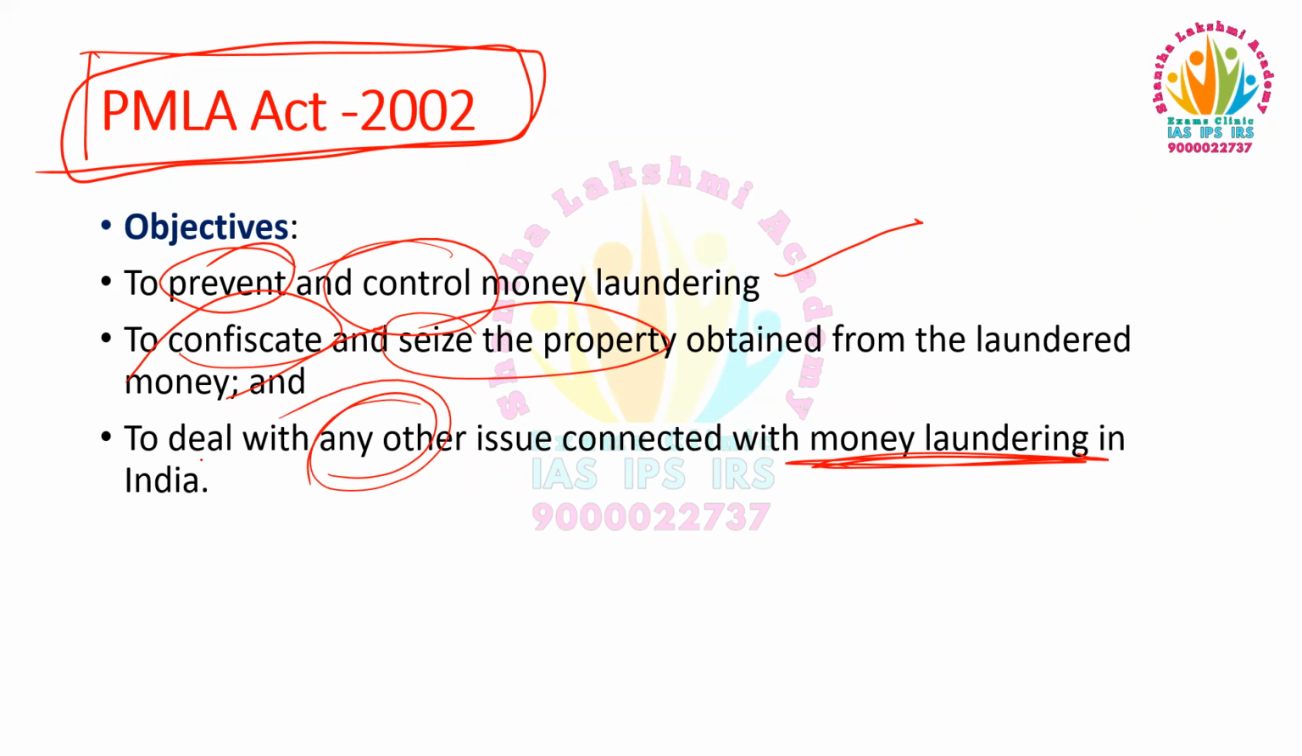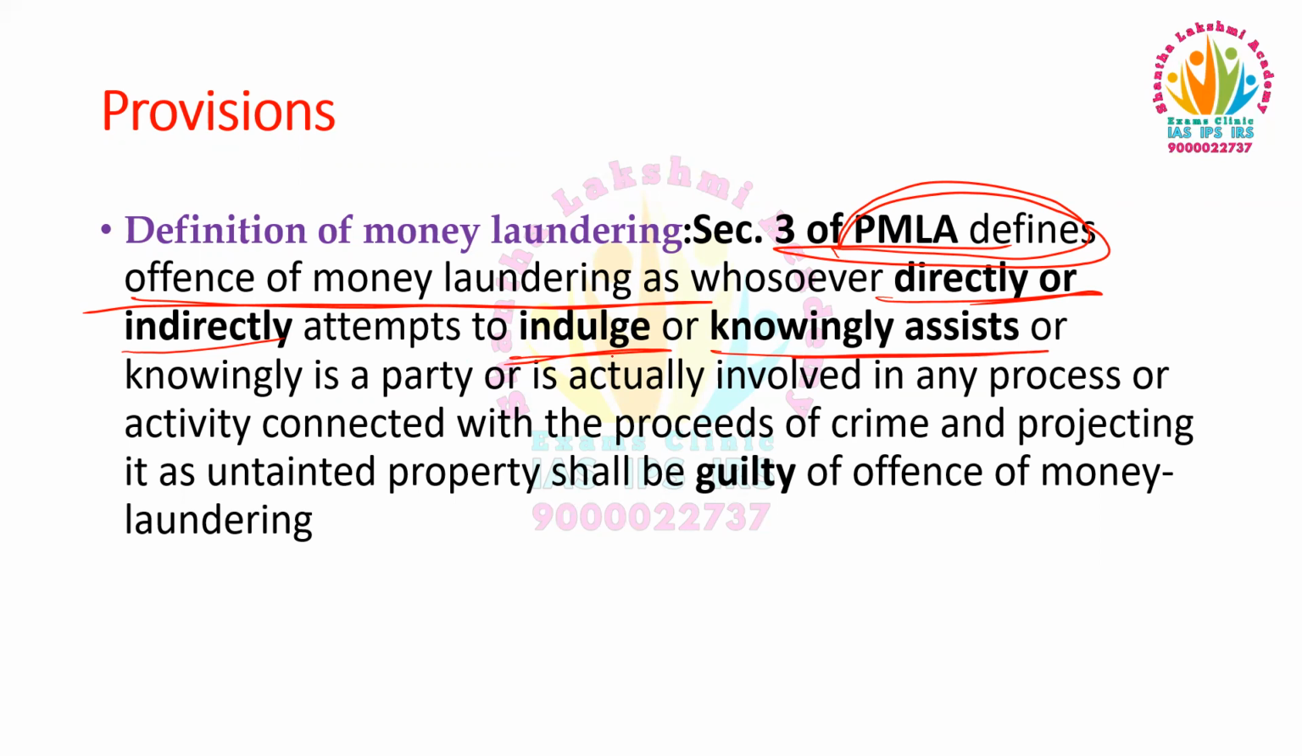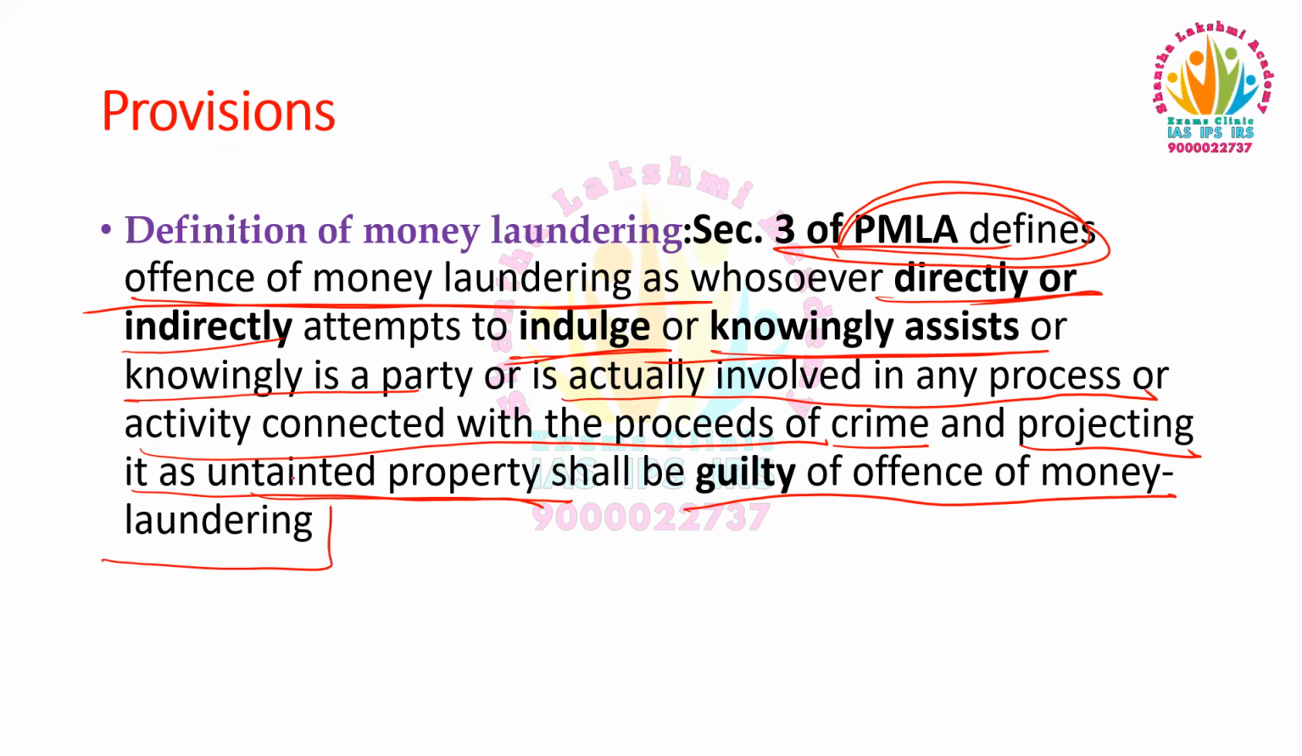So these are the three objectives of the PMLA Act. And what are the provisions of this Act? It defines money laundering. Section 3 of the PMLA Act defines the offense of money laundering as: whosoever directly or indirectly attempts to indulge, or knowingly assists, or knowingly is a part or is actually involved in any process or activity connected with the proceeds of crime and projecting it as an untainted property shall be guilty of the offense of money laundering.